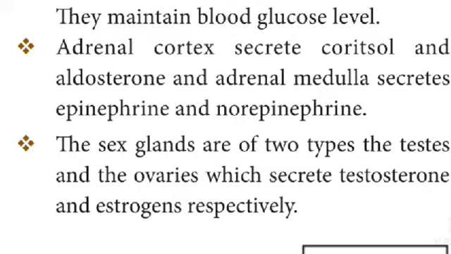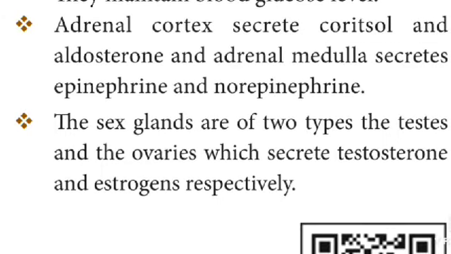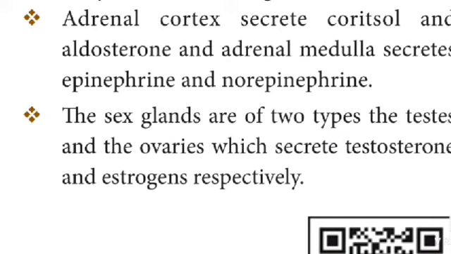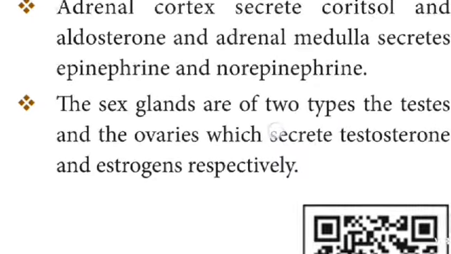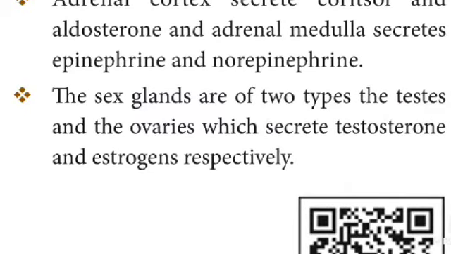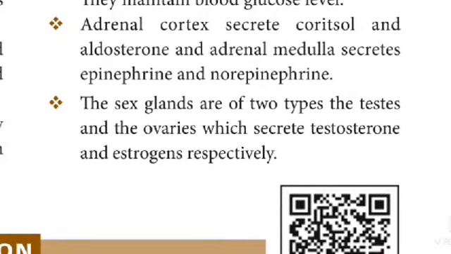Adrenal cortex secretes cortisol and aldosterone, and adrenal medulla secretes epinephrine and norepinephrine. The sex glands are of two types, the testes and the ovaries, which secrete testosterone hormone and estrogen respectively.